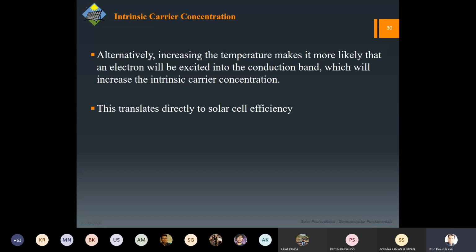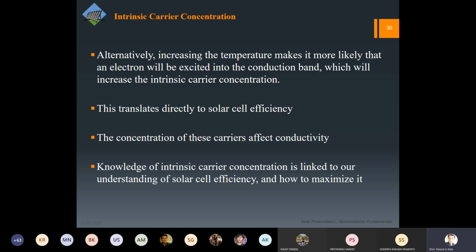Anyway, this temperature as well as band gap, both are responsible for the carrier concentration. Then obviously it depends on the solar cell efficiency as well. This concentration will affect the conductivity, because if you have more concentration, it means more electrons are available. So conductivity will be higher, and that's why whenever we are talking of the functioning of a solar cell or any device for that matter, we should know what the carrier concentration is at any point of time.